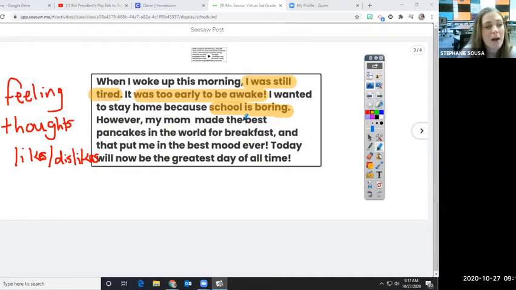However, my mom made the best pancakes in the world for breakfast. Well, guess what, Mom? You're wrong, because over fall break, I made pancakes that had blueberries in them, and those were the best. So your mom doesn't make the best pancakes. I do. See that opinion? You see how we can't have proof for that, right? So it's how we feel.